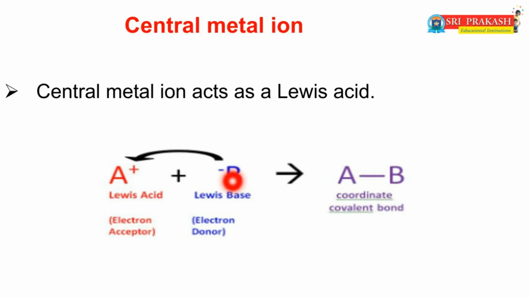This negative charge is donated to the positive ion A+, then forms a coordinate covalent bond between A and B. That's why A is the electron pair acceptor, so it is the Lewis acid. Here B is the electron pair donor, so B is the Lewis base. Between Lewis acid and Lewis base, one type of bond is formed, and that bond is called a coordinate covalent bond.